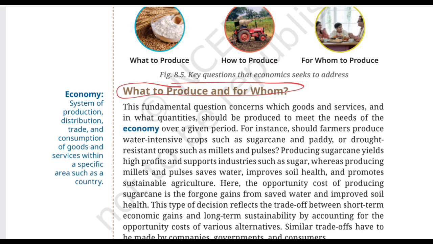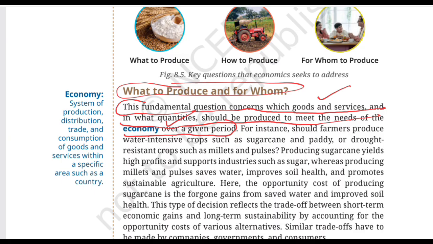And that's exactly what the next sentence explains. This fundamental question concerns which goods and services, and in what quantities, should be produced to meet the needs of the economy over a given period. So the sentence has two parts: what goods and services, okay, and what quantities. For example, food, clothes, cars, healthcare, education, transport, and secondly, how much of it in quantity.